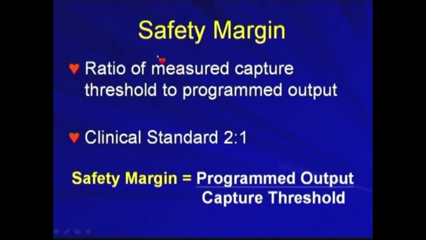We usually allow safety margins. That is the ratio of measured capture threshold to programmed output. We usually allow at least 2 times. That is, the programmed output of the pacemaker is usually 2 times the capture threshold, to allow reliable capture of the ventricle or atrium if needed.